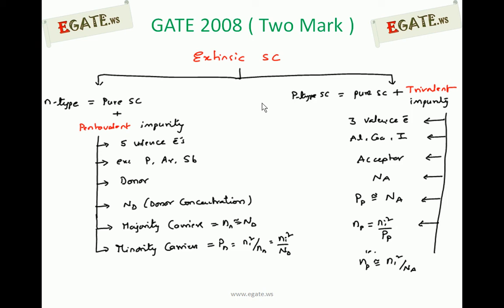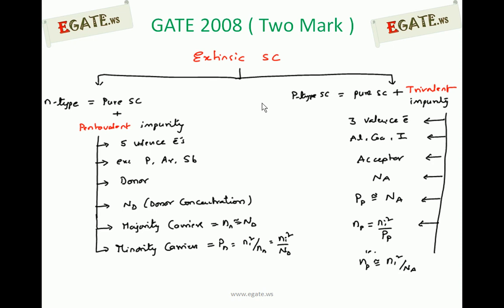Examples of pentavalent impurities are phosphorus, arsenic and antimony. Pentavalent impurities are also called donors because they donate an extra electron. Every pentavalent atom will donate one extra electron for conduction, and the number of donors added to form N-type semiconductor is represented with Nd, the donor concentration, that is how many donors are added per centimeter cube.